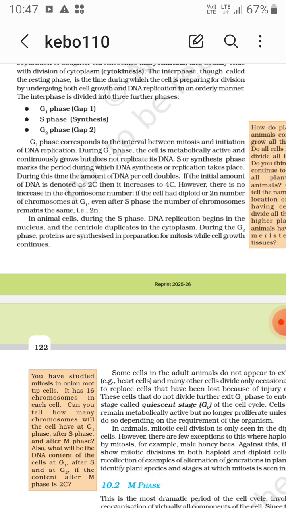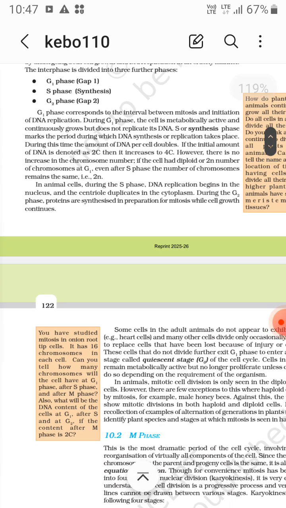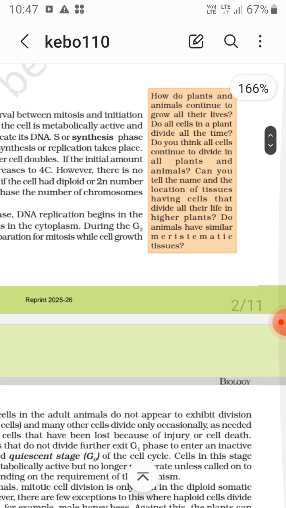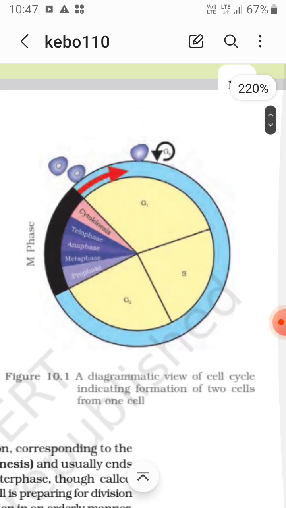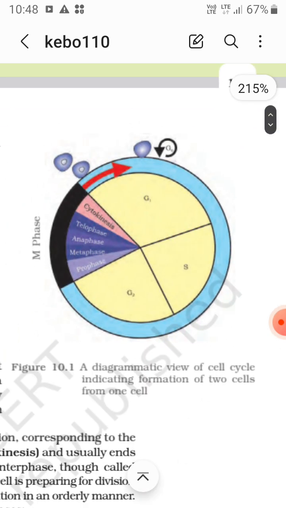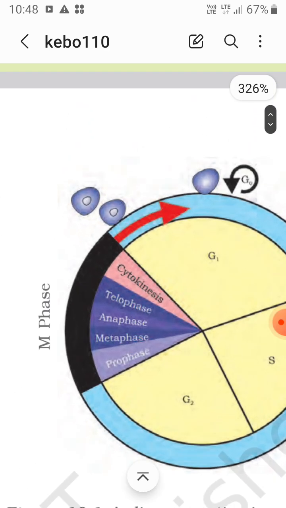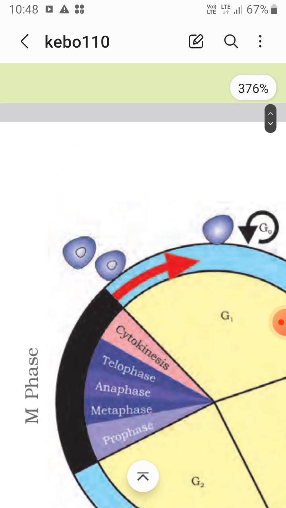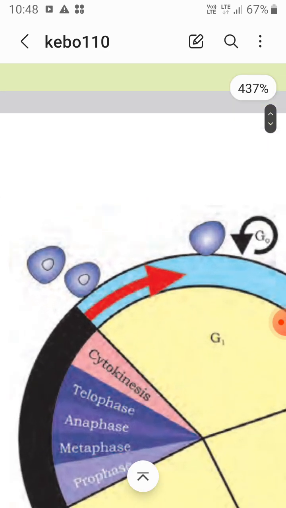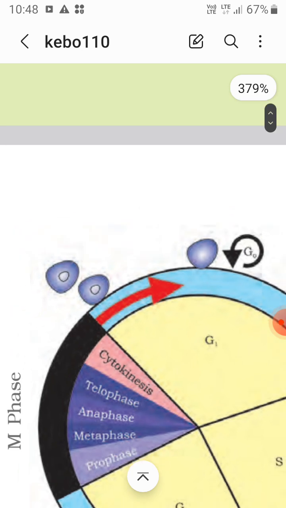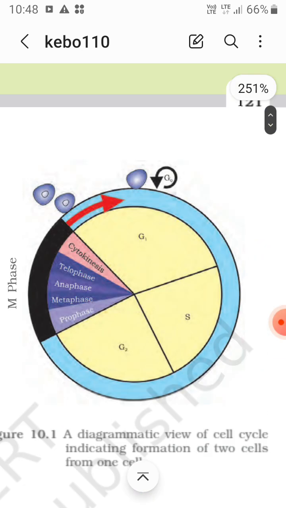During the G2 phase, proteins are synthesized in preparation for mitosis while cell growth continues. So this is how it goes: G1, S, G2, then prophase, metaphase, anaphase, telophase, then cytokinesis. This is the M phase. Then some cells exit from the G1 phase, that is G0, the quiescent phase.